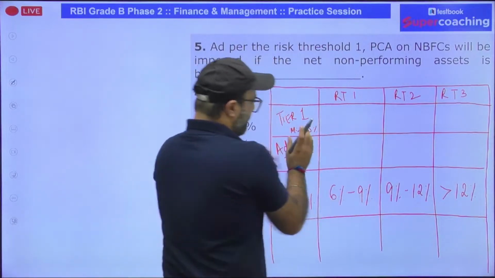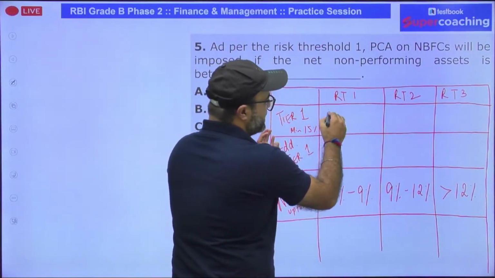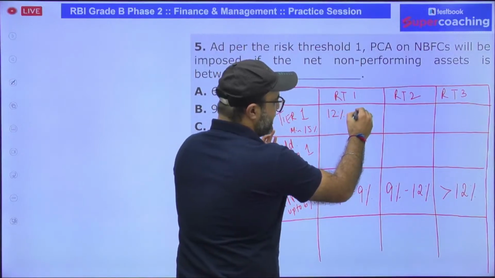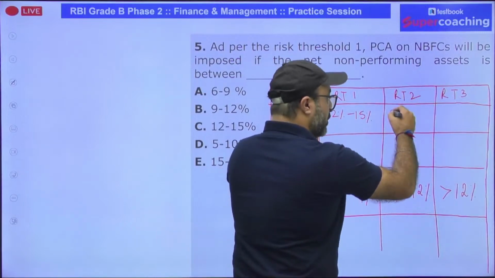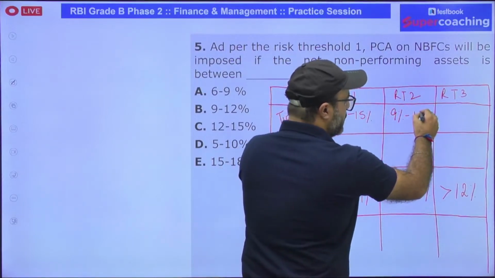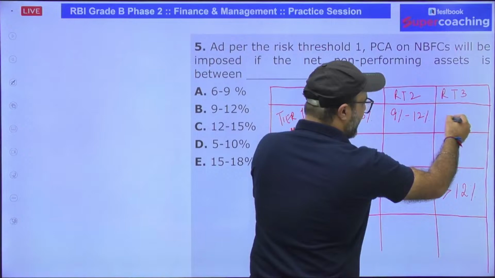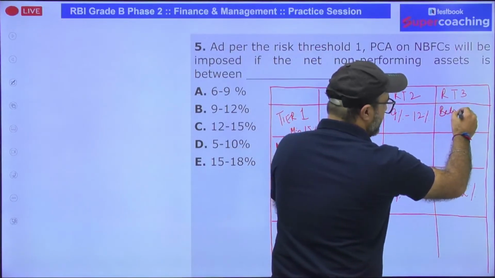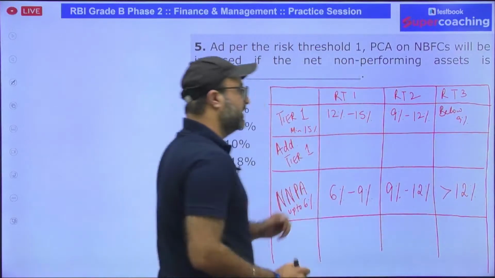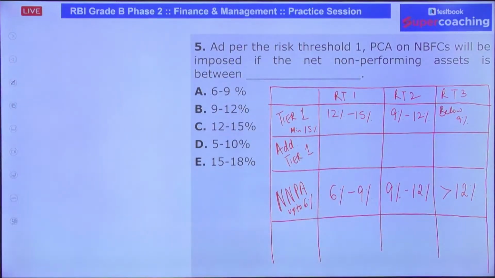Now, if capital is below 15%, that means if it is in a range of 12 to 15%, risk threshold 1. If it is below 12%, that is 9 to 12%, risk threshold 2. And if it is less than 9%, then I would say it is risk threshold 3. What is the triggering part? So the triggering part is, it should be minimum 15%.